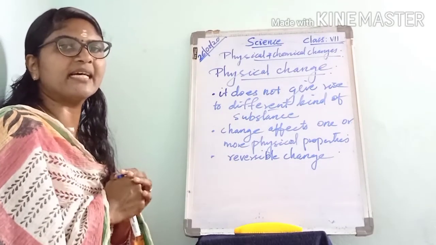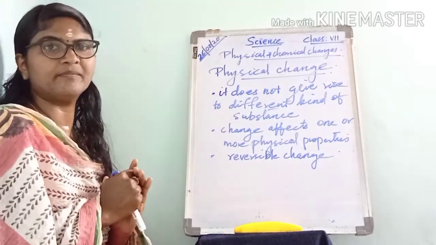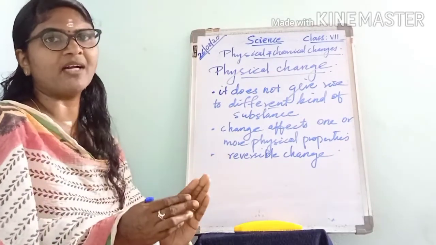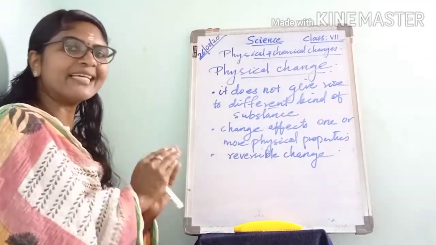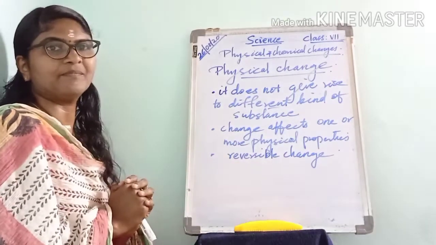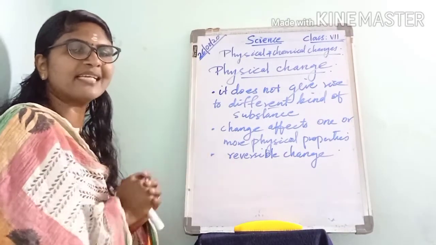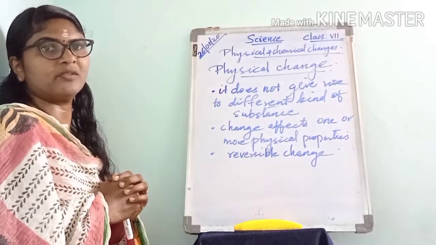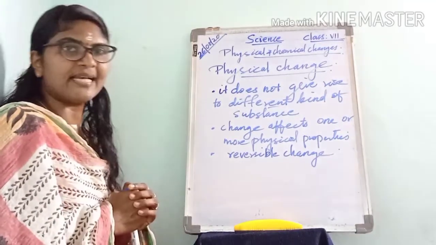Suppose we consider the melting of ice. Ice is a solid and when it melts, it becomes water, a liquid. So here the state changes. As a result of a physical change, the state of a substance may change.